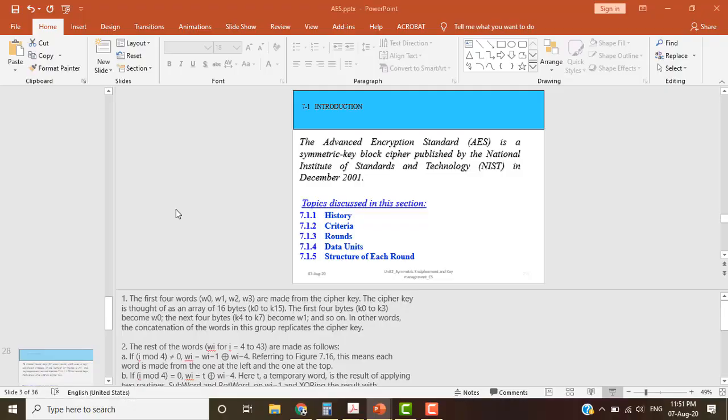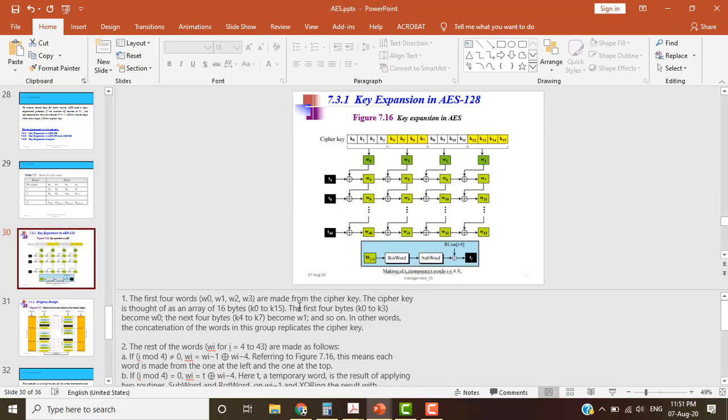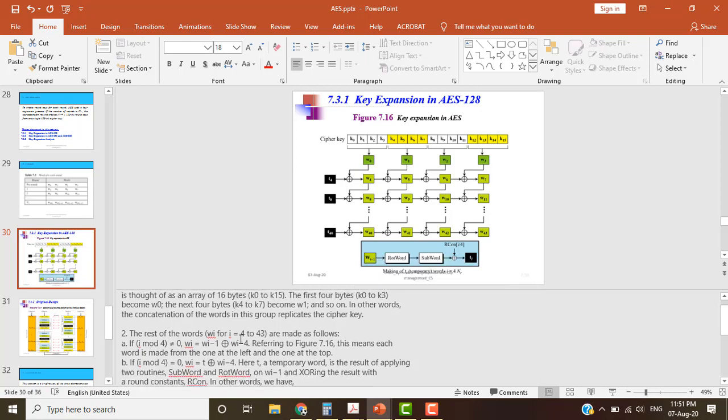For that I have mentioned it in the notes so that you can remember. So what is happening? The first 4 words W0 to W3 are made from the cipher key, as I told you. Then the rest of the words you have to make. How are they made? If i mod 4 is not equal to 0, then Wi equals Wi minus 1 XORed with Wi minus 4. Means each word is made from the one at the left and the one at the top, means from this and from this. So from these two, what will we get?